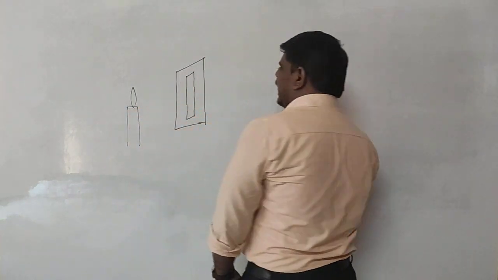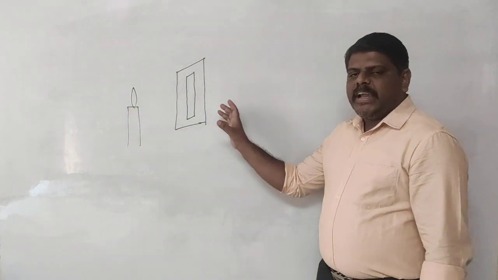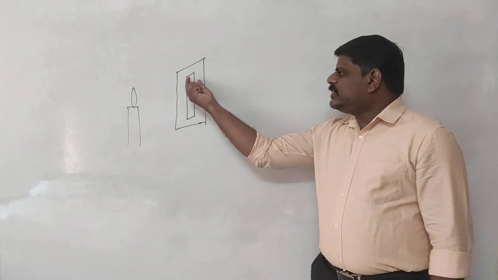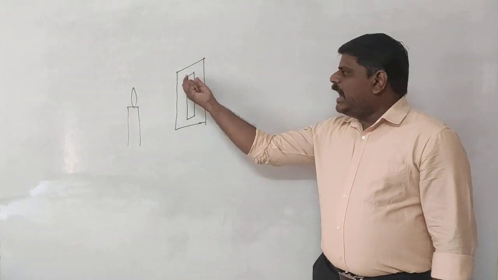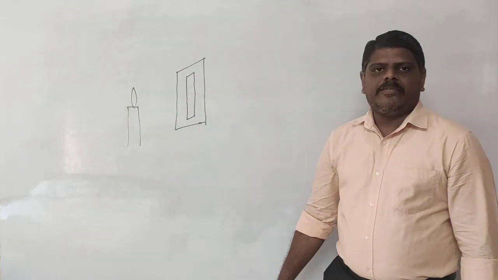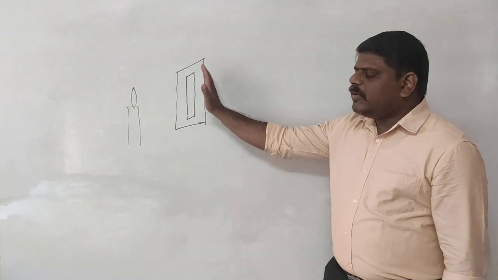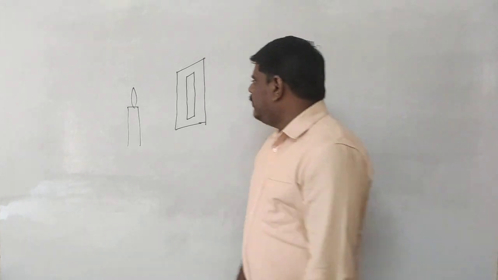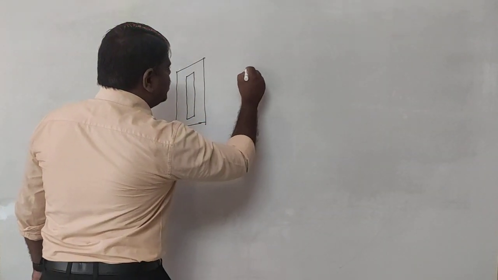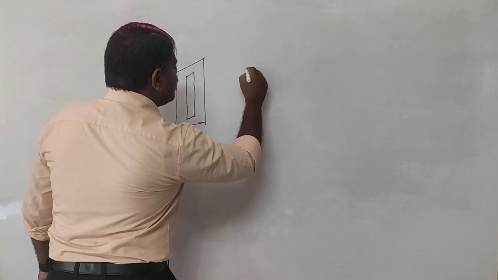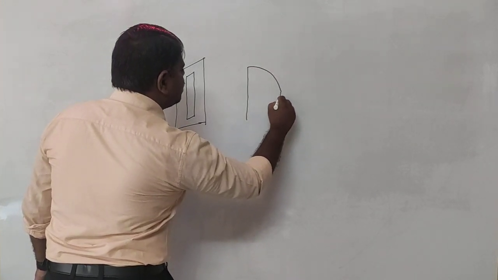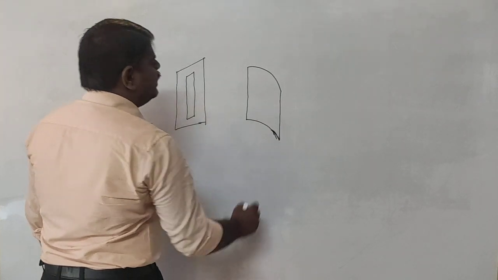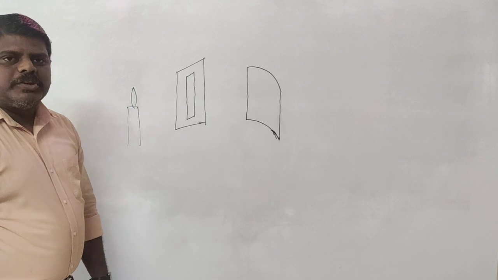If I look from this side, what I find is that I don't see the candle over here. I find that this acts as a source of light which is in linear form. And whatever waves are coming out from the slit will form or produce the cylindrical wavefront. Cylindrical wavefront means they are going to be produced like this. So in this way, the cylindrical wavefront is produced.